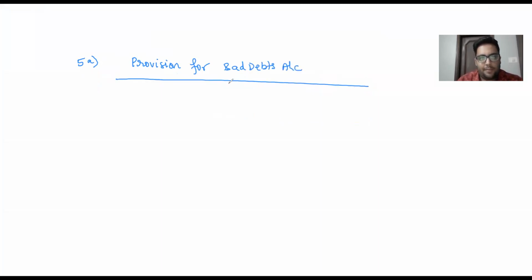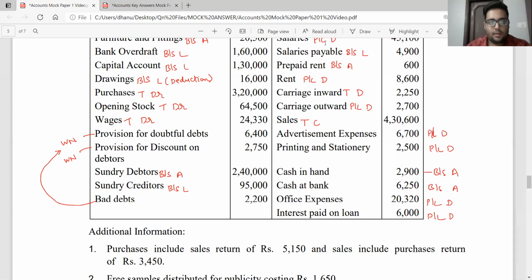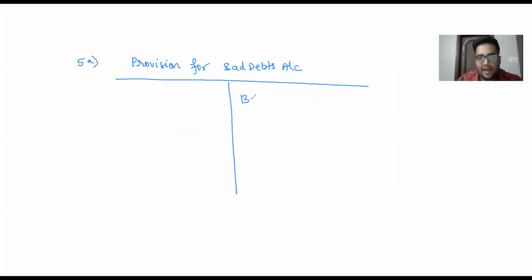Okay, how do I start preparing the provision for bad debts account? I'm going to start with the opening balance given to me. How much is the opening balance given to me? Here you can see that the opening balance given to me is 6,400. So I record 6,400 as the opening balance, and there is bad debts of 2,200, which will also be shown in your PBD account. So what do I say? I go to my working note. I say by balance brought down, the opening balance of 6,400 rupees, and then there are bad debts which I'm going to show in my PBD account.